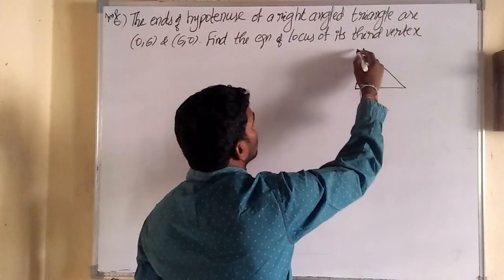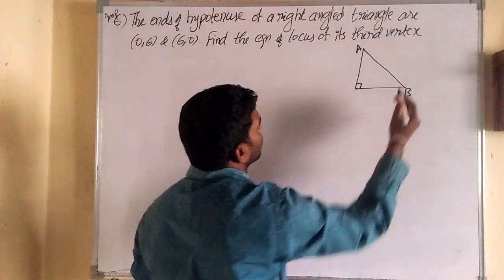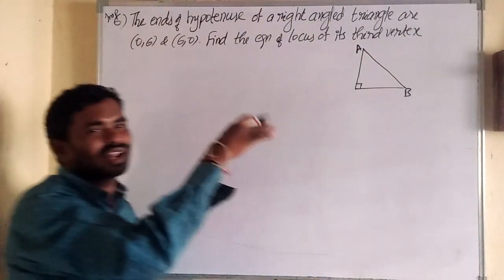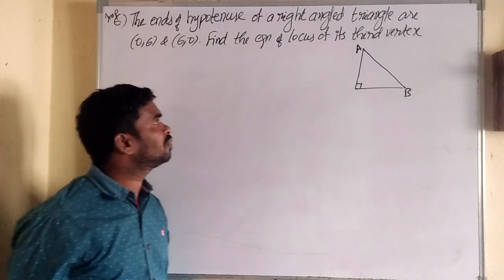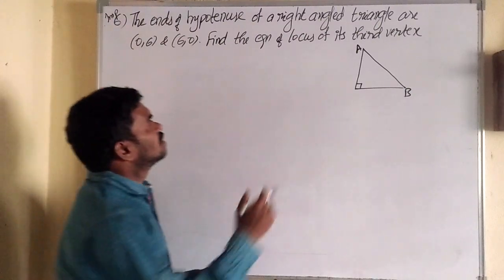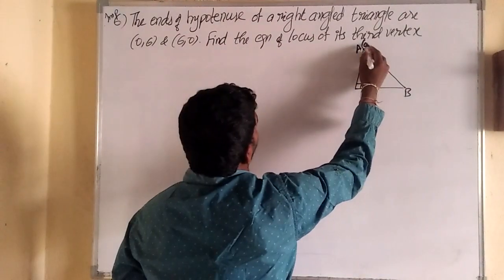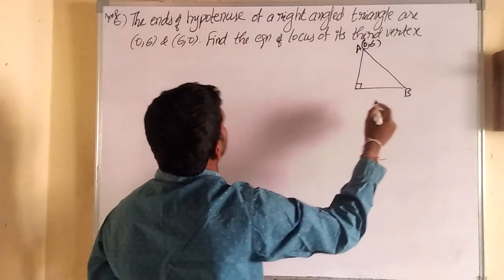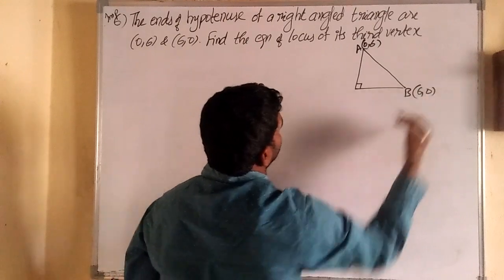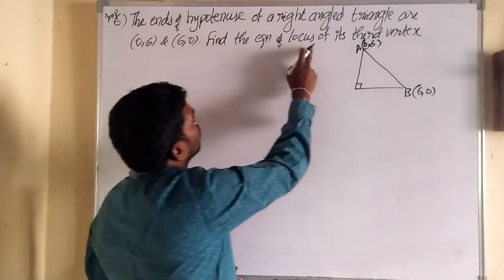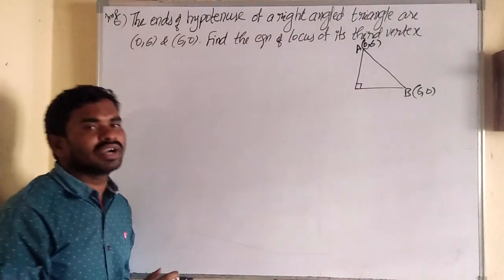Let me take one as A, one as B. Or you can take A here, B here also. This is the rough diagram. Don't think geometrically perfect. One is (0, 6) and the other one is (6, 0). Find the equation of the locus of its third vertex.